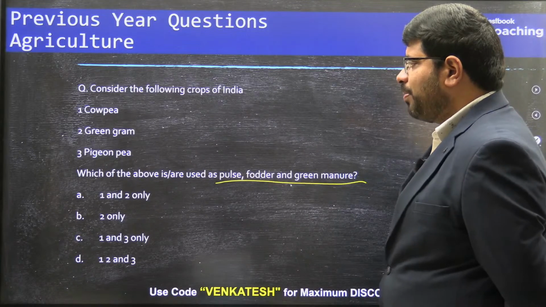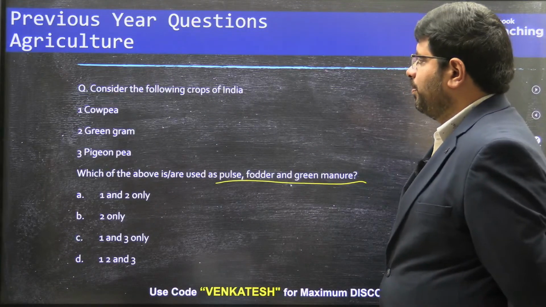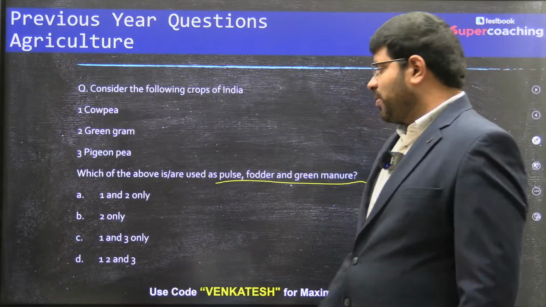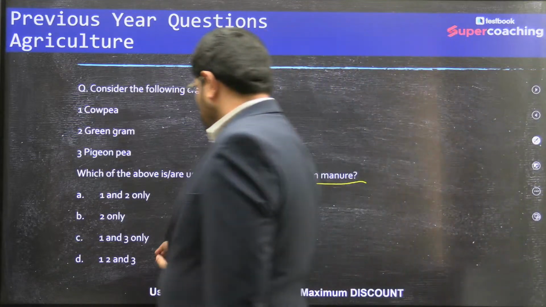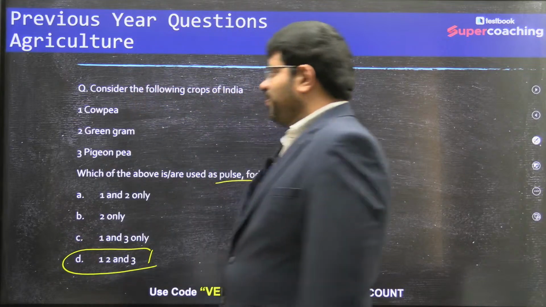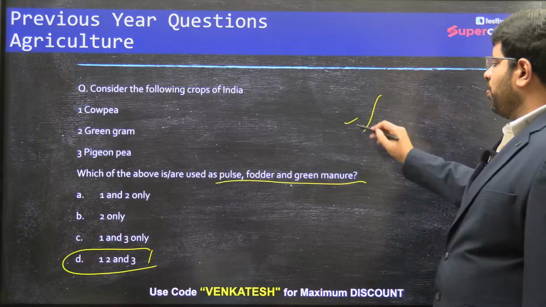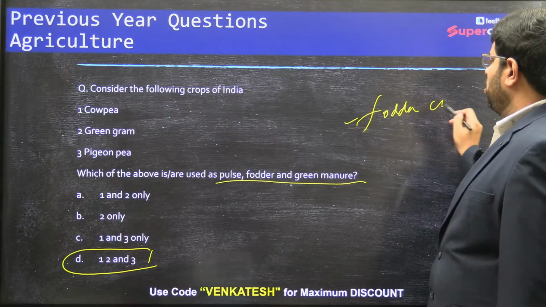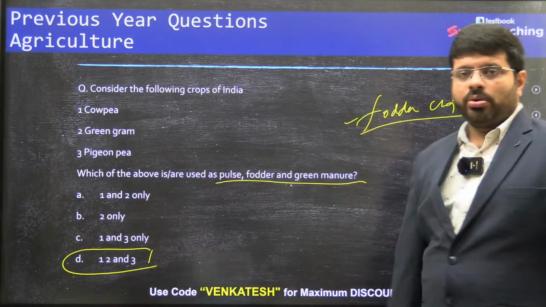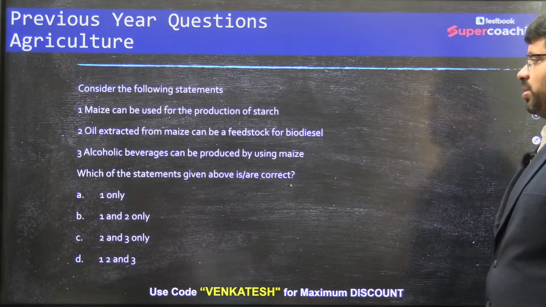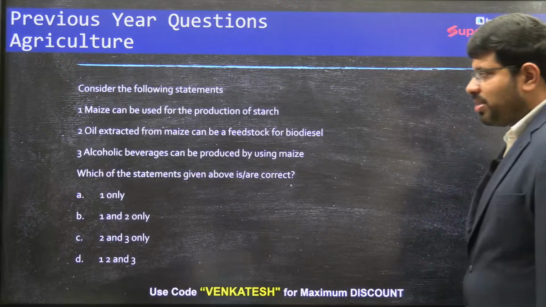Cowpea, green gram, PGNP. All these are part of the fodder crops, which we call fodder crops 1, 2, 3. Cowpea, green pea, PGNP, all these are fodder crops for the animals and all. That can also be used this way. Then try to answer this.